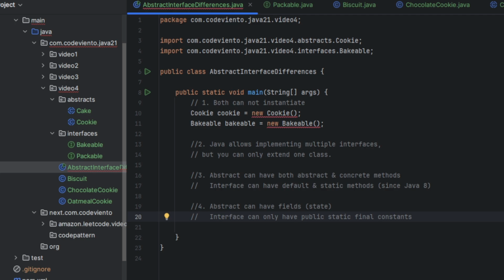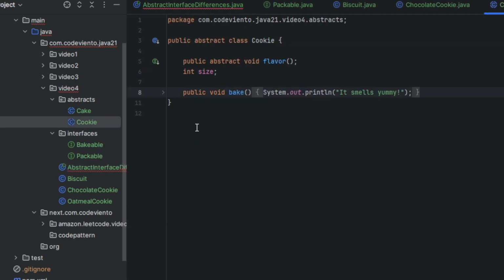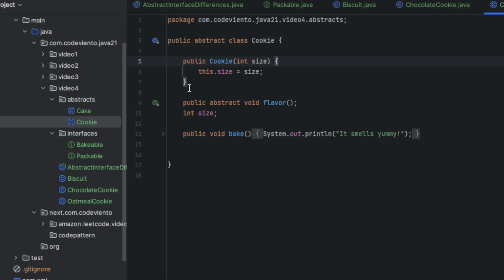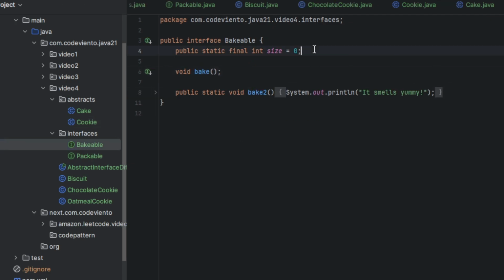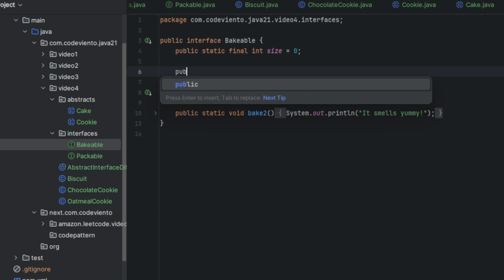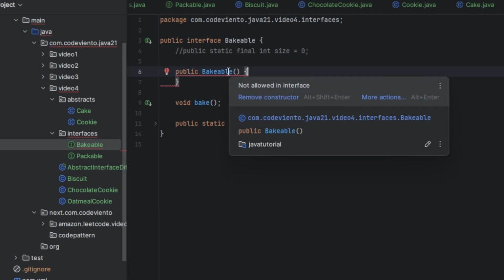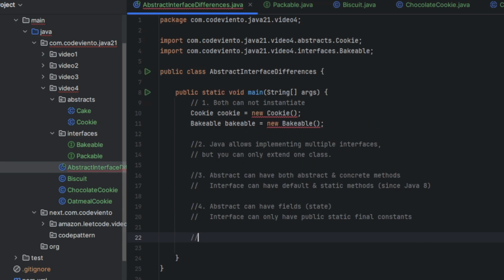Another one is constructors, and constructors are allowed for abstract classes. We can create a constructor here in the abstract class, but in an interface, when we try to add a constructor, it's not allowed, and it tells us to remove the constructor. The fifth one, constructors are allowed for abstract classes, not allowed for interfaces.